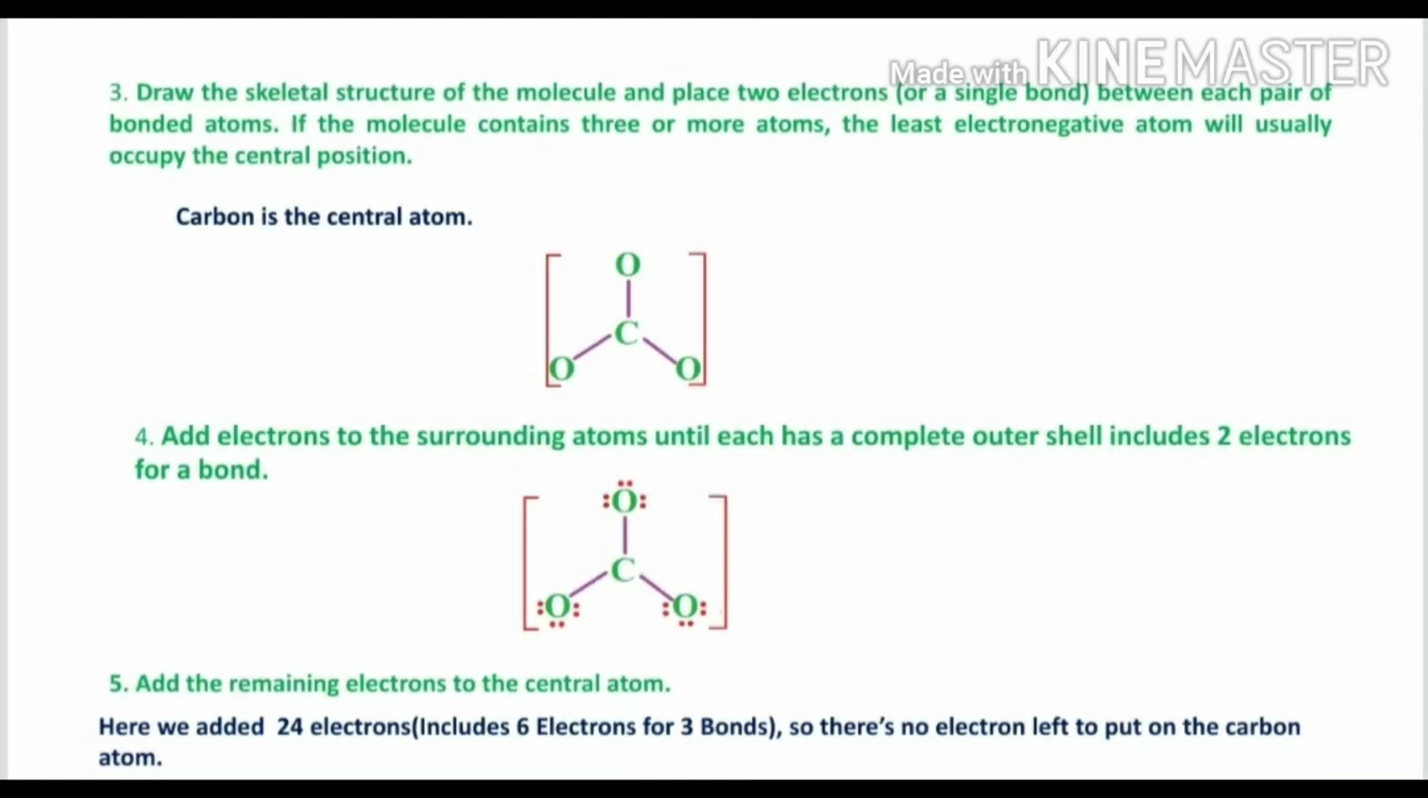Then the fifth point, add the remaining electrons to the central atom. After completing all these things, what are the remaining electrons? Here we added 24 electrons, which includes 6 electrons for 3 bonds. So there is no electron left to put on the carbon atom. All electrons are completely used, so there are no additional electrons to put on the central atom.